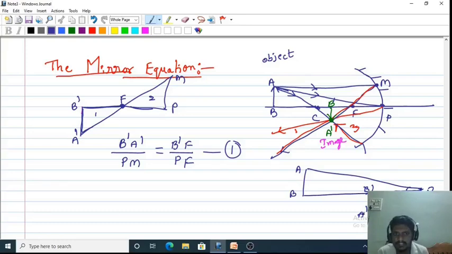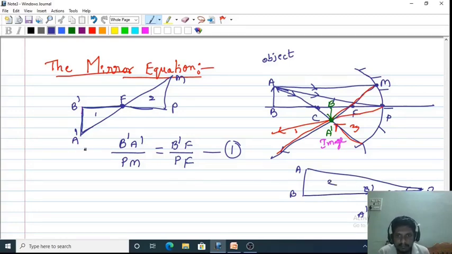Once again I'll take the same ratio here. This is F, which is in between B dash and P. Let me write one more equation for the second pair of triangles. Let this be the first triangle and this the second triangle.